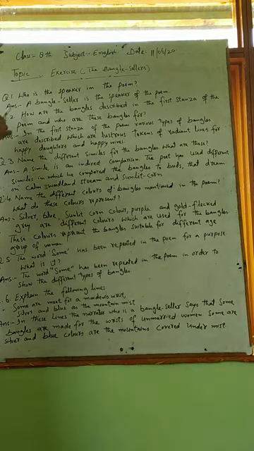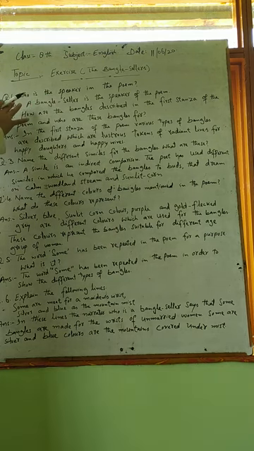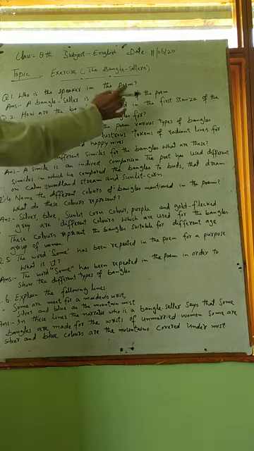Question number first: who is the speaker in the poem? Answer is, a Bangle-Seller is the speaker of the poem. I have already discussed with you in the first class that a Bangle-Seller is a person who sells the bangles. Now, the Bangle-Seller himself is the speaker of the poem. Now you can understand easily, a Bangle-Seller is the speaker of the poem.